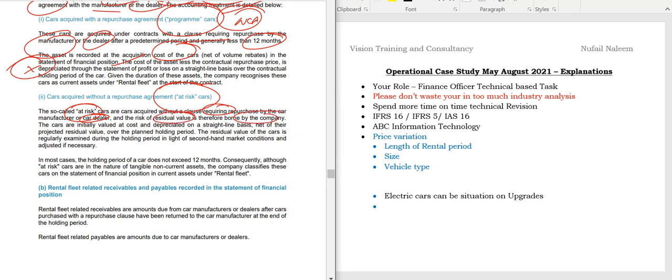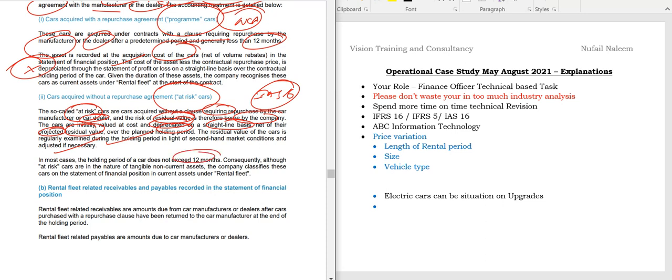The car is initially valued at cost and depreciated on a straight line basis, net of the projected residual value. Over the planned holding period, the residual value of the car is regularly examined against the second-hand market. And this is, I think, correct, students. This is under IAS 16, they have done it correctly. And in most cases, the holding period of the car does not exceed 12 months.